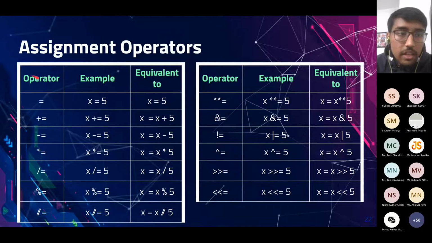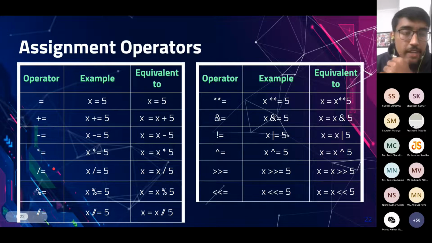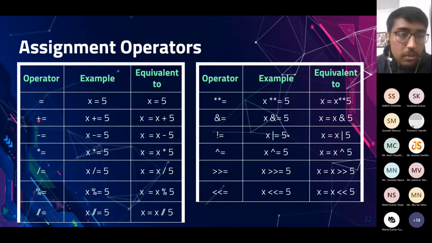So next is the assignment operator. The simple equals to will assign the value to any variable, as shown here. Plus equals to will be equivalent to x equals x plus 5. This will increment the value of x by 5 and then assign this value to x itself.